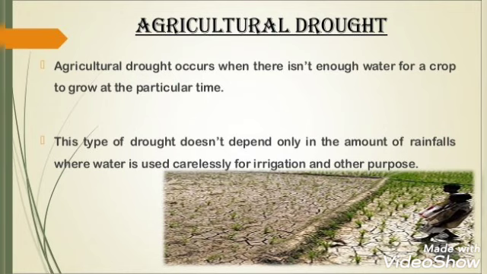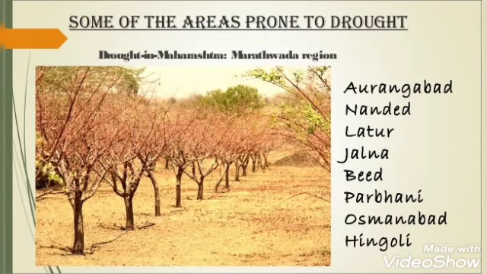When water is being wasted somewhere else and the crops are not getting water, irrigation is affected.